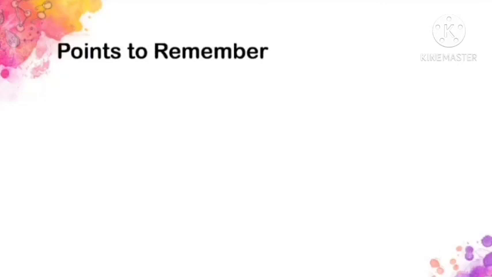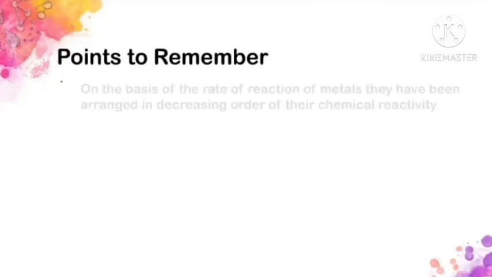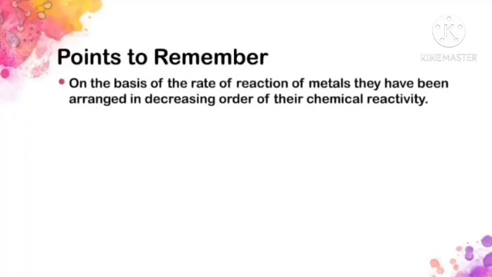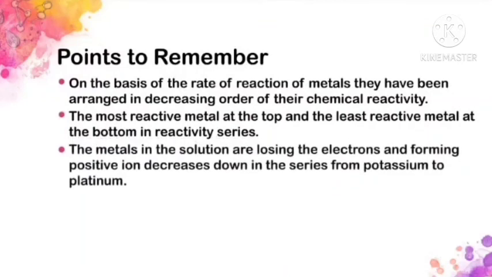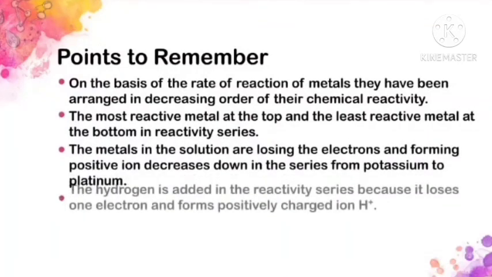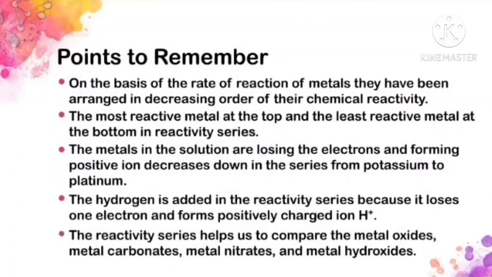Let us revise all the points. On the basis of the rate of reaction of metals, metals are arranged in the decreasing order of their chemical reactivity. The most reactive metal is at the top and the least reactive metal is at the bottom of the reactivity series. The metals in solution lose electrons and form positive ions. This tendency decreases in the series from potassium to platinum. Hydrogen is also added in the reactivity series of metals because it loses an electron and forms a positive ion. The reactivity series helps us to compare metal oxides, metal carbonates, metal nitrates and metal hydroxides.